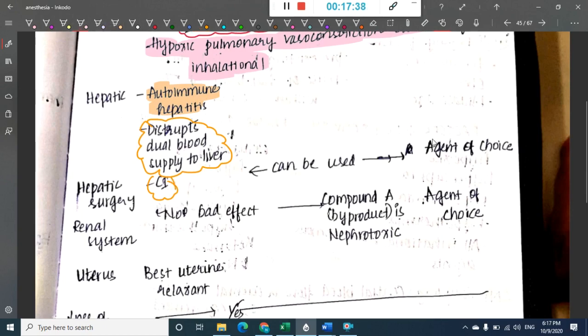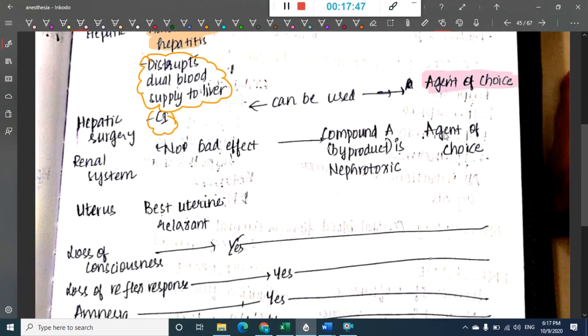What is the agent of choice in hepatic surgery? Desflurane is the agent of choice in hepatic surgery. Then in the renal system, also desflurane is the agent of choice, but sevoflurane will produce compound A, which is nephrotoxic, as I have already told you.